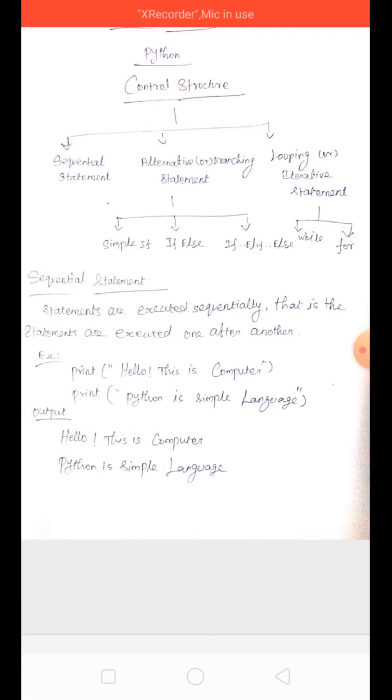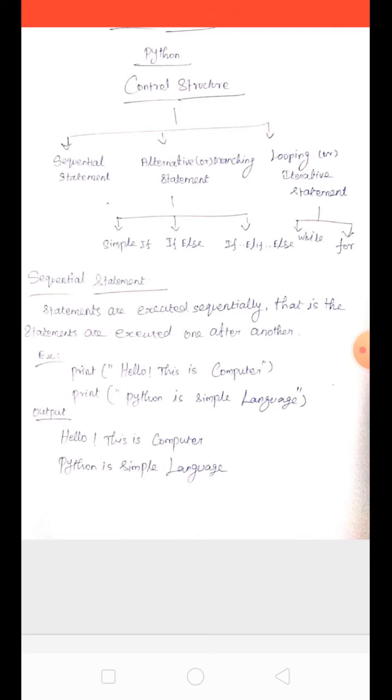For example, print hello, this is computer. The second statement is print Python is simple language. Here we don't use any conditions in the program. Simply we are printing two statements. The first statement, print hello, this is computer, gives the output hello, this is computer. The second statement, print Python is simple language, gives the output Python is simple language. We just print the statements only.